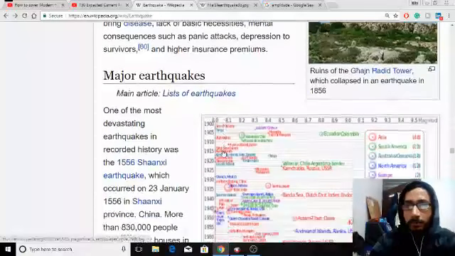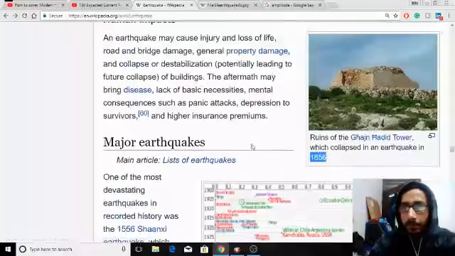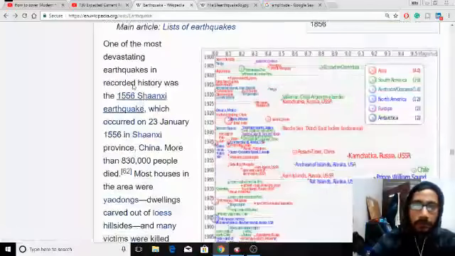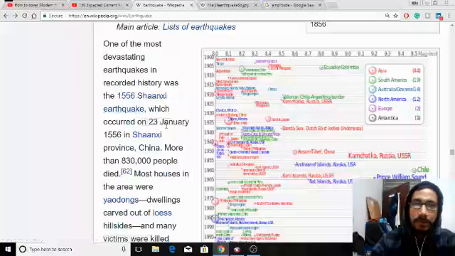Ruins of Ganj Hadid Tower, right? That was definitely one of the most devastating earthquakes recorded, in 1556. That is nothing but the Shaanxi earthquake, which occurred on 23rd January 1556 in Shaanxi province of China.